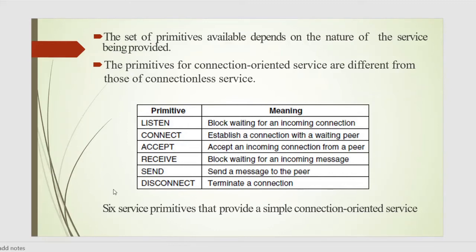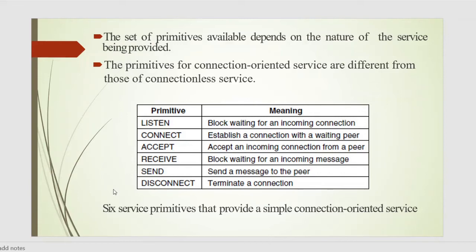Listen is an operation. The listen operation in a connection oriented service blocks, waiting for an incoming connection. That is, when the server is ready to accept requests of incoming connections, it simply puts this primitive into action. That means the listen primitive simply waits for an incoming connection request.